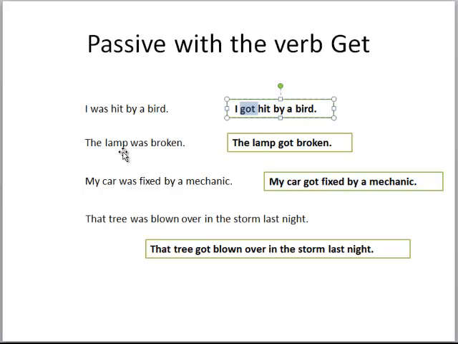Another example, the lamp was broken. So we will change the verb to be, was, to got, and it will be like this. The lamp got broken. Another example, my car was fixed by a mechanic. So the verb to be was, we will change it with get in the past, which will be got. My car got fixed by a mechanic. Another example, okay, the tree was blown over in the storm last night. So the verb to be is was, and we will change it with the past of get, which is got. The tree got blown over in the storm last night.